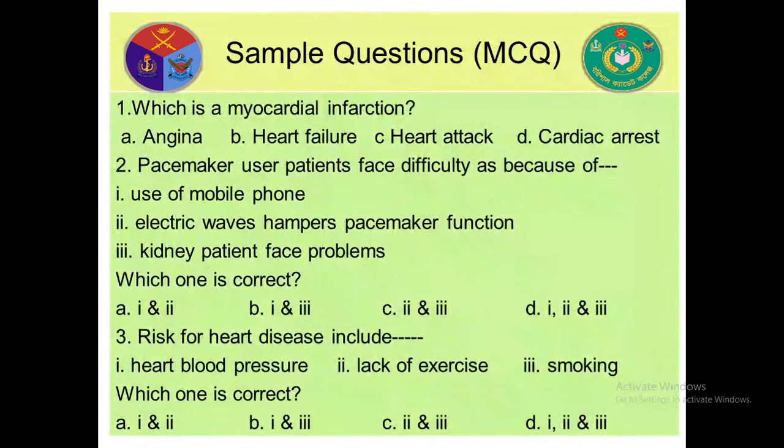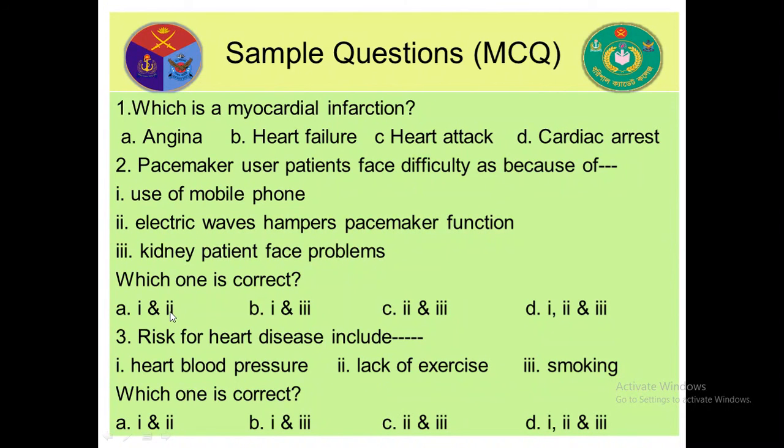Your sample questions. First question: which is a myocardial infarction, angina, heart failure, heart attack, cardiac arrest? Which one? Cardiac arrest is the right answer. Number two: pacemaker user patients face difficulty because of the use of mobile phones. Electric waves hamper pacemaker function. Kidney patients face problems. Which one is correct? 1 and 2, 1 and 3, 2 and 3, 1, 2 and 3. The right answer is 1 and 2.